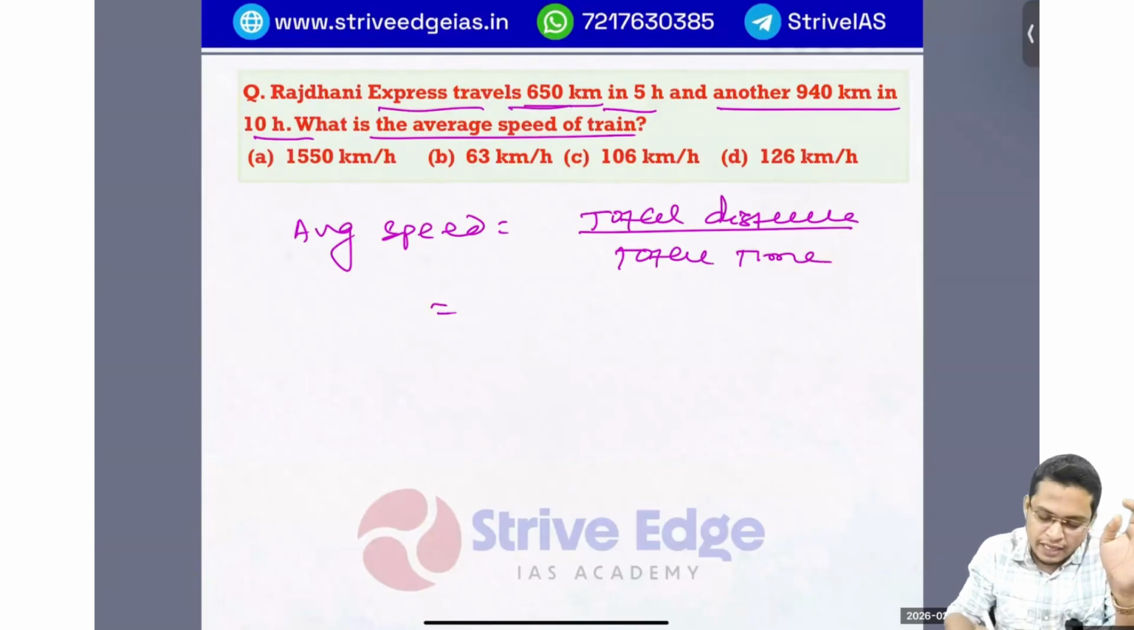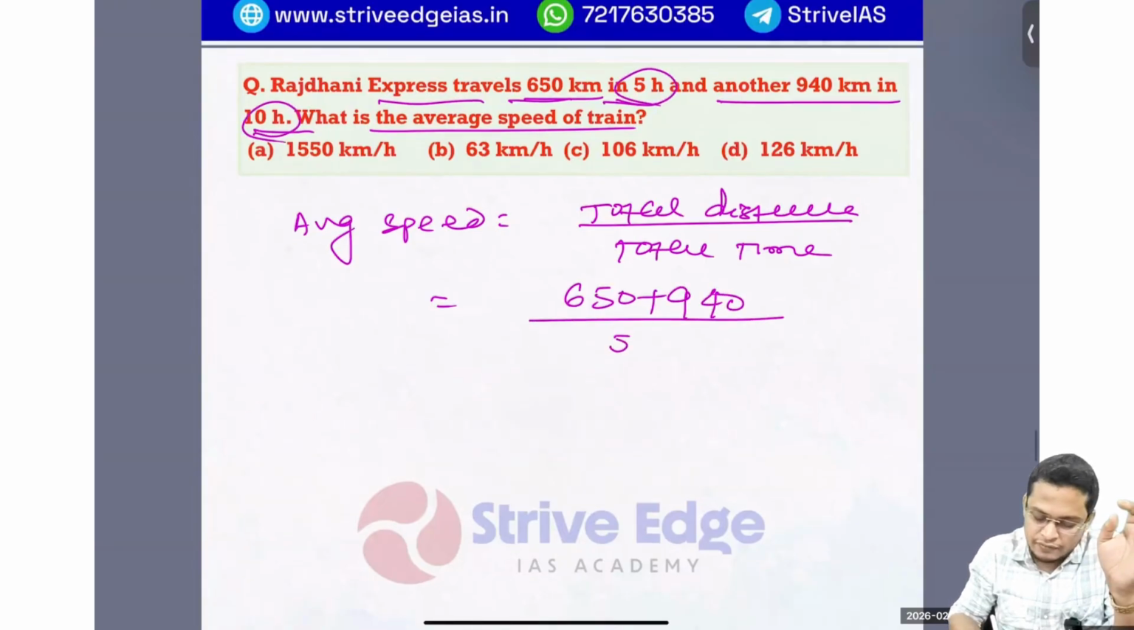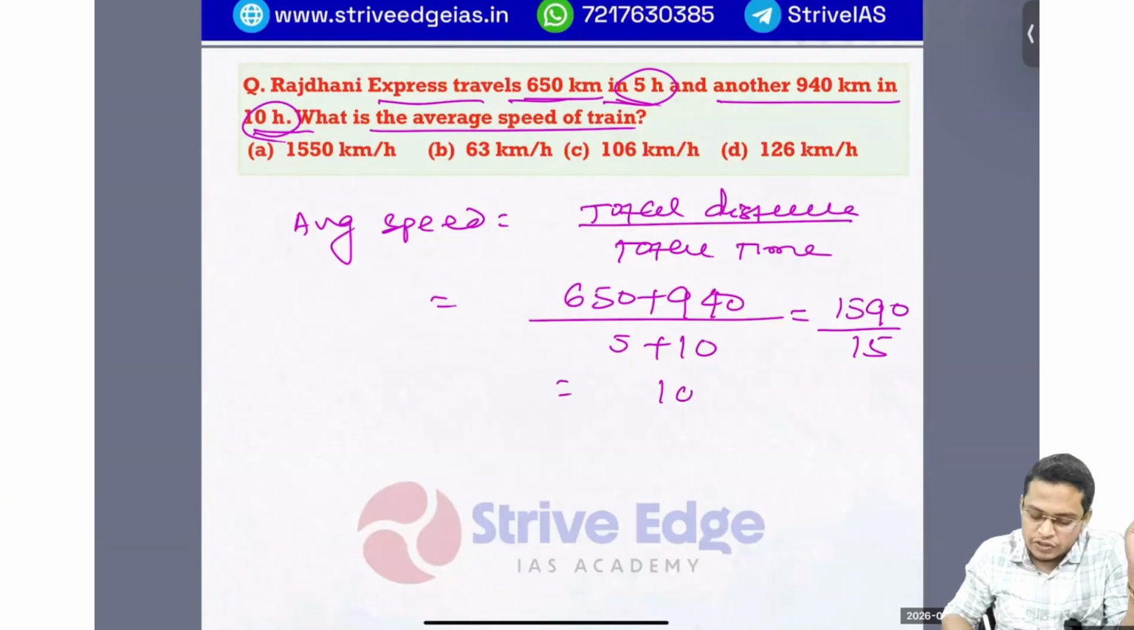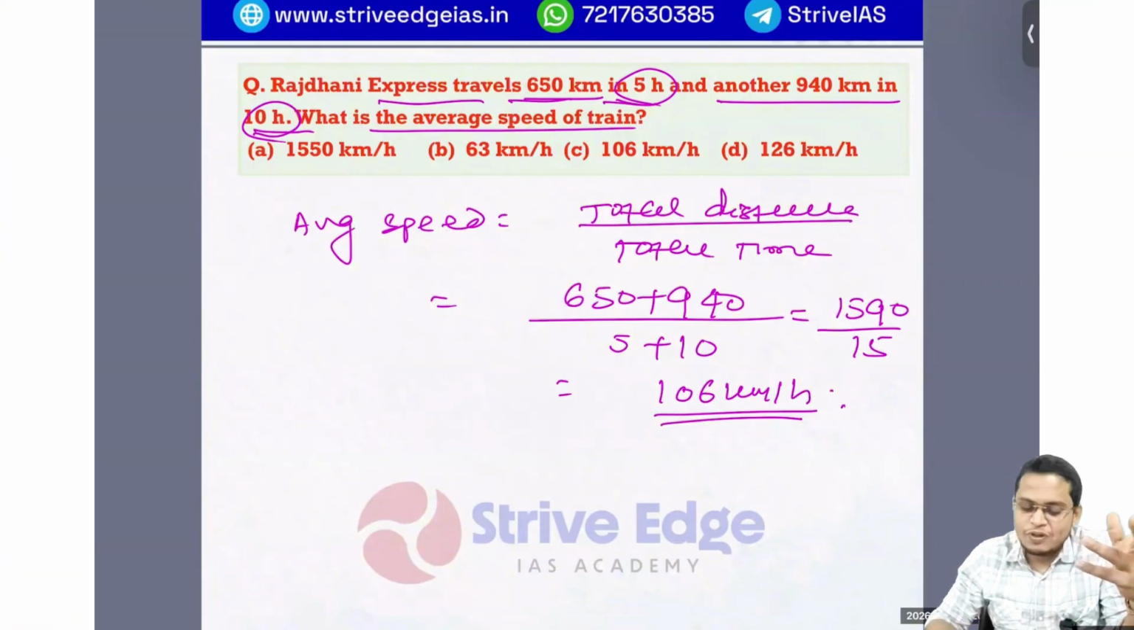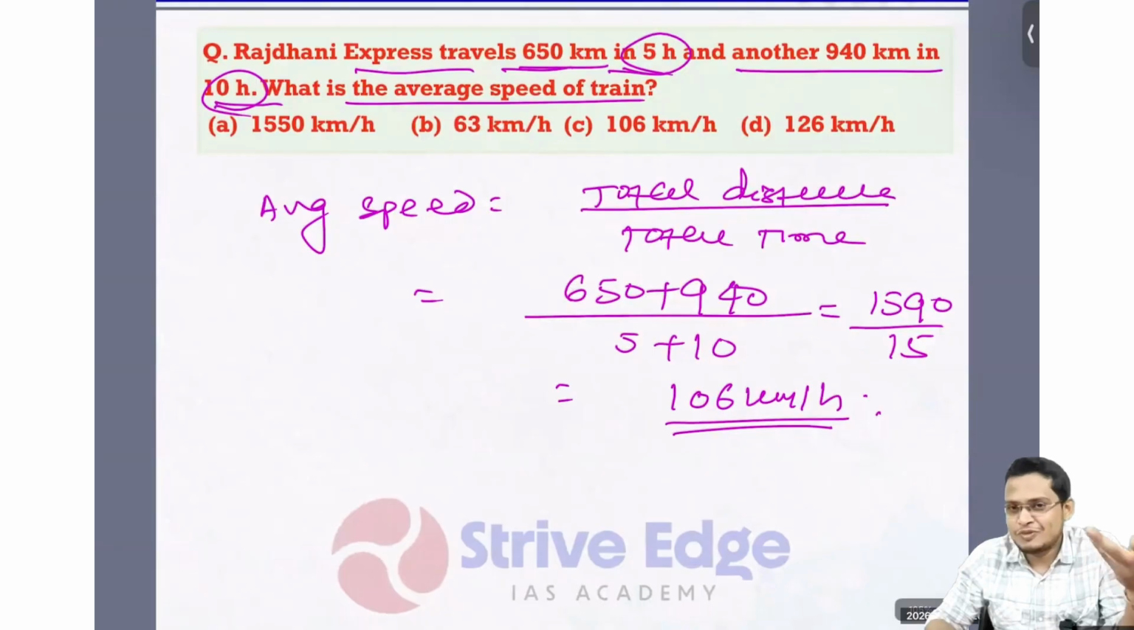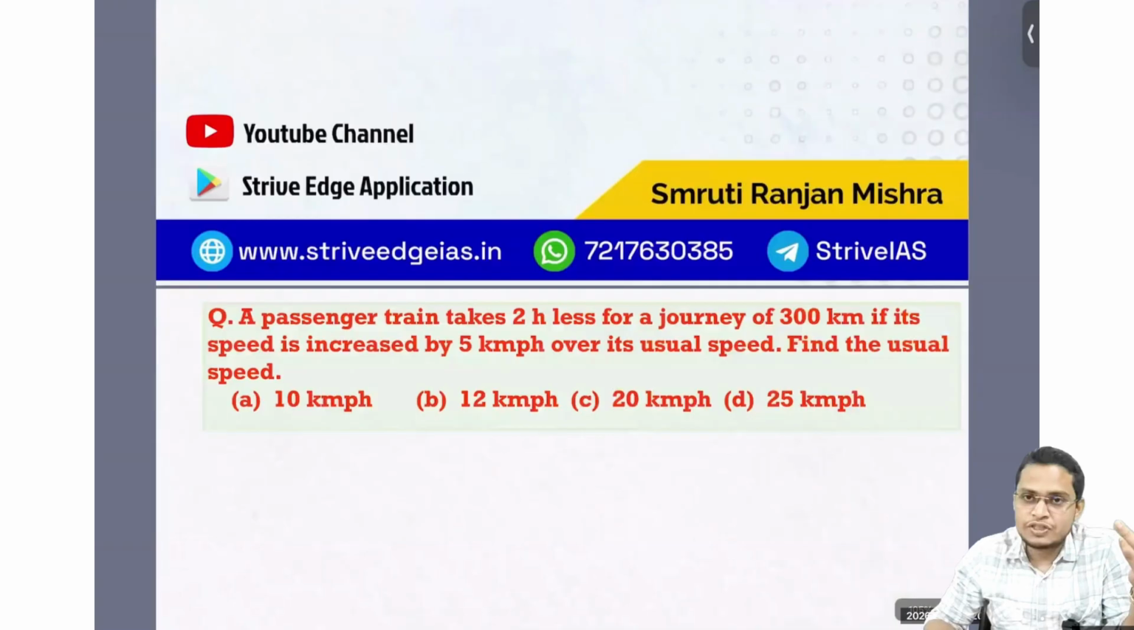So 650, then 940. So 650 plus 940, and the total time taken is 5 hours, then 10 hours. So 5 plus 10. If you just solve, you'll get the value: 1590 by 15. So if you just solve, you'll get 106 kilometer per hour. Okay. So dear student, it is quite easy. Already we have seen multiple problems of this kind. So please solve and find the answer. चलिए आगे बढ़ते हैं. We should not waste much time here.